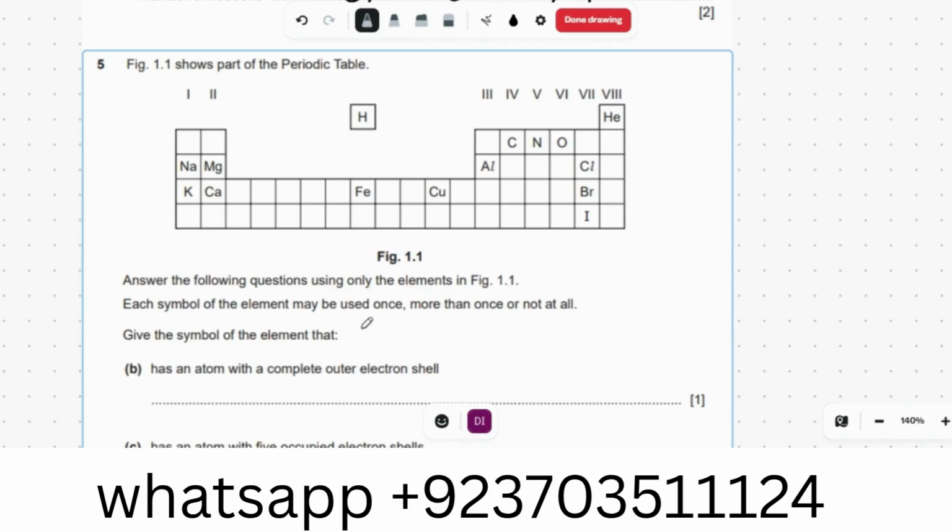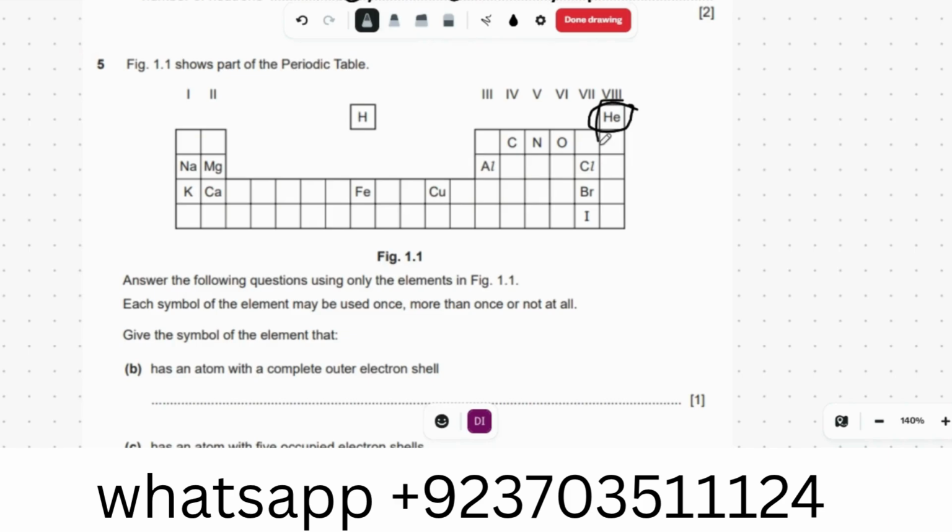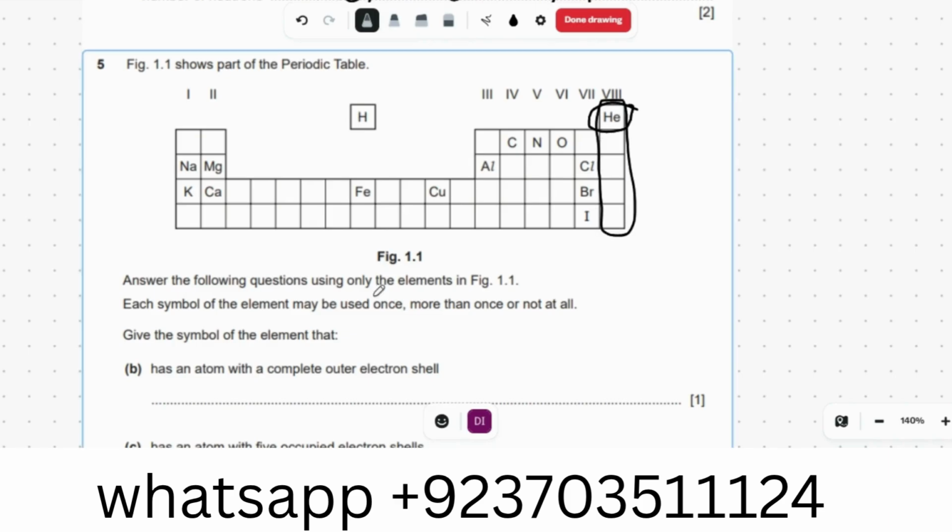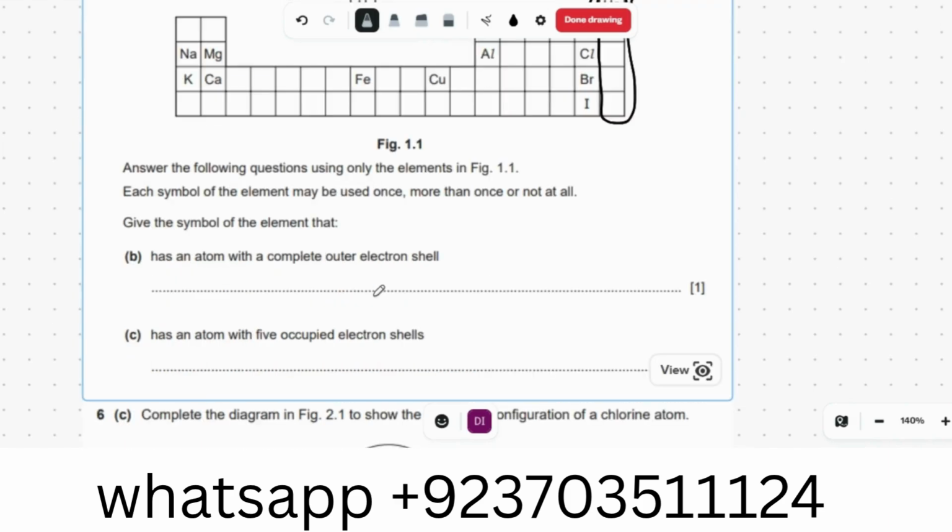Okay, now the part of the periodic table. Answer the following questions using table 1.1. That is a periodic table. Some elements are missing. I think they intentionally didn't give us. Which has an atom with a complete outer electronic shell? That is simply helium, because it is a noble gas and we know it has 2 electrons in the outermost shell, and for the first shell we only need 2 electrons. Okay, all group 8 elements have a complete outermost shell.